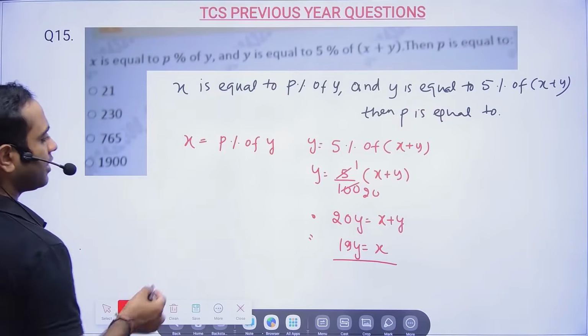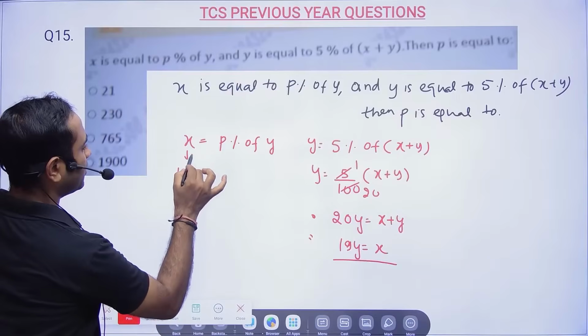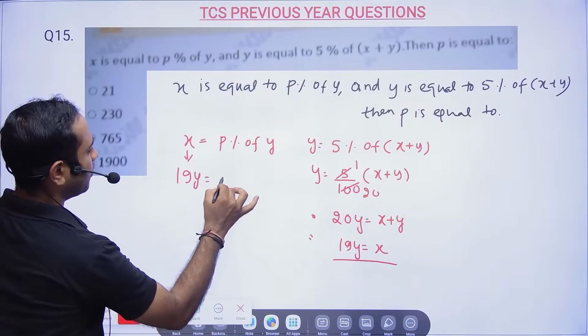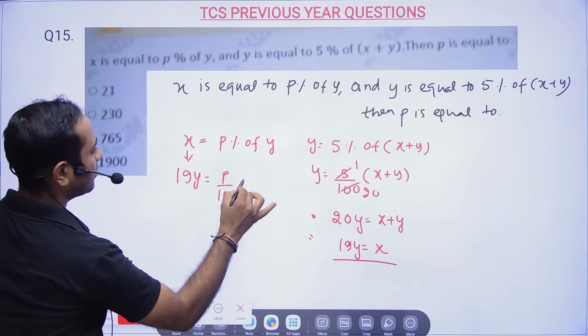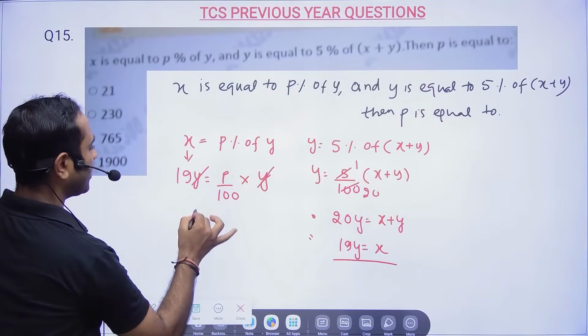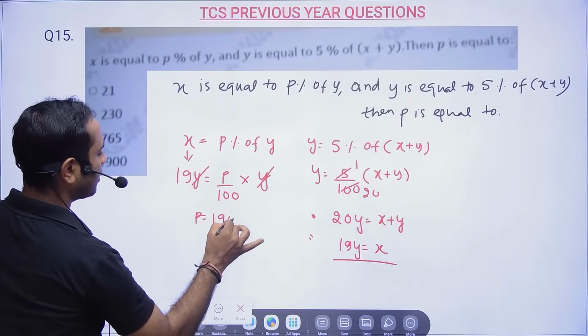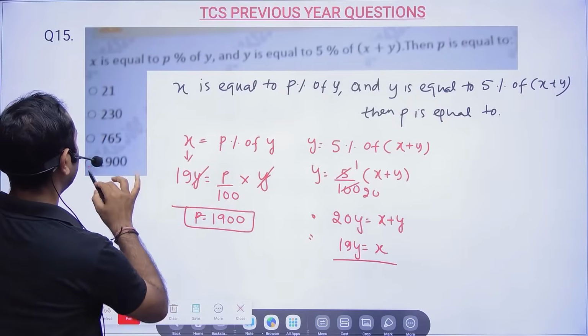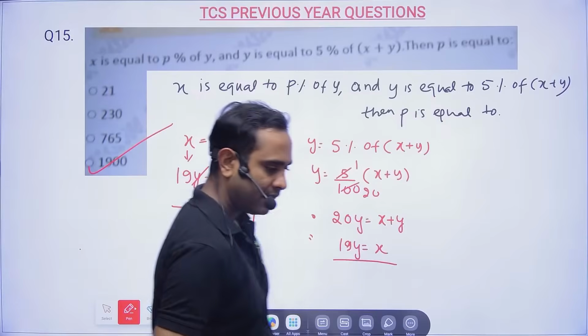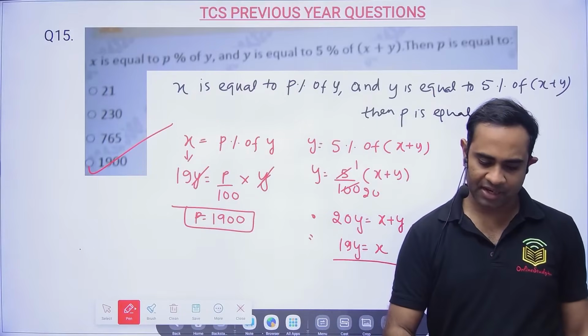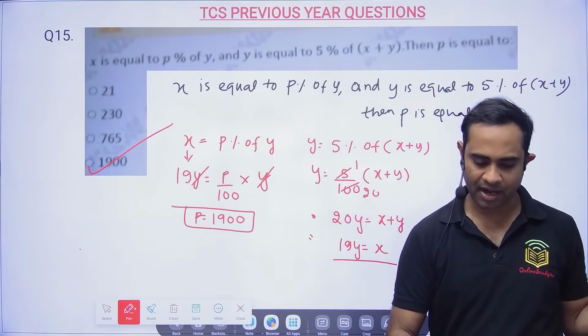Okay. Now x is equal to 19y, and I'll put this here: 19y will be equal to p by 100 into y. Y cancels, and p will be equal to 1900. As simple as it looks. Option D.